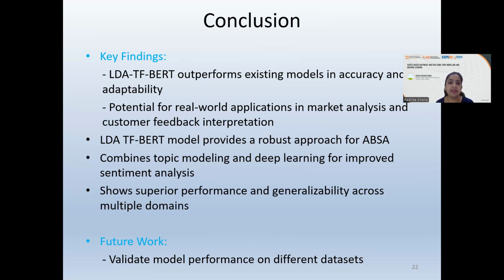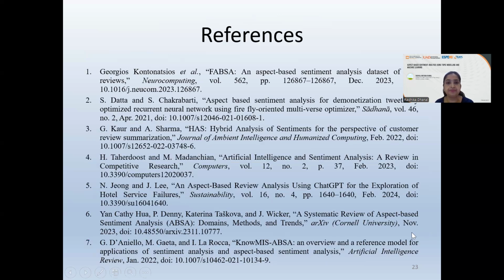What can be considered as the future work is we can go on validating this model's performance on a variety of data sets. We can even try if it works for multimodal data sets. This time we have only worked on the text, but there were a lot of combinations of a variety of domains. So that's how we can check its performance or validate it in future.